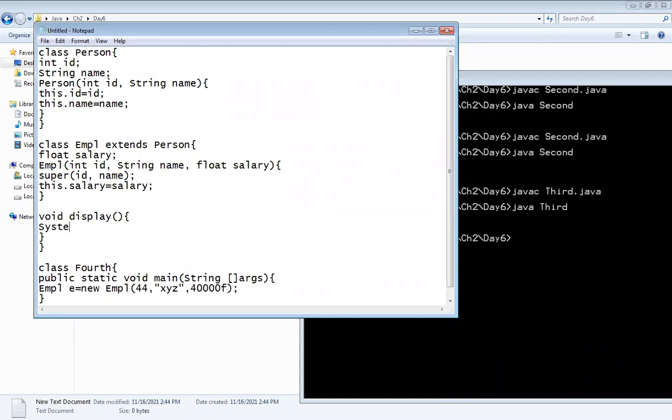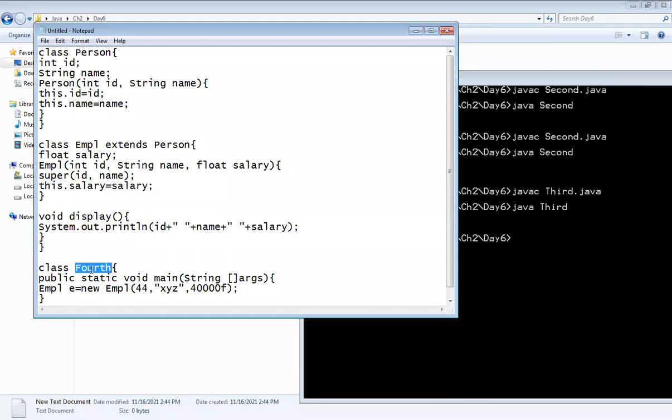Just write the SOP statement, println, and whatever parameters you have taken, just mention here ID plus name, and last one is the salary. It will print all the values to the user.